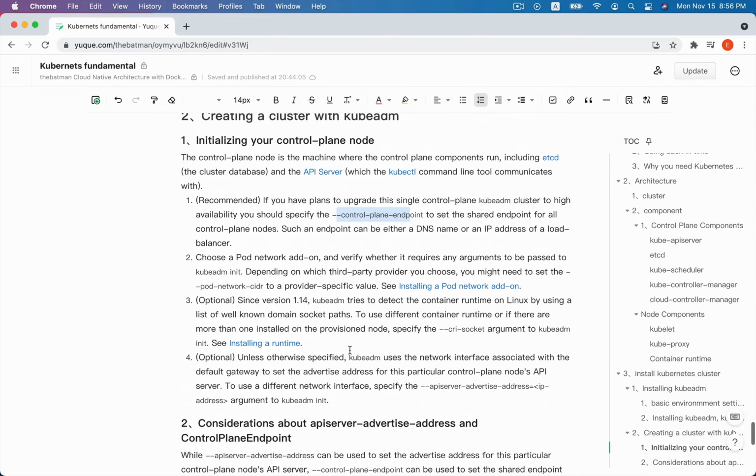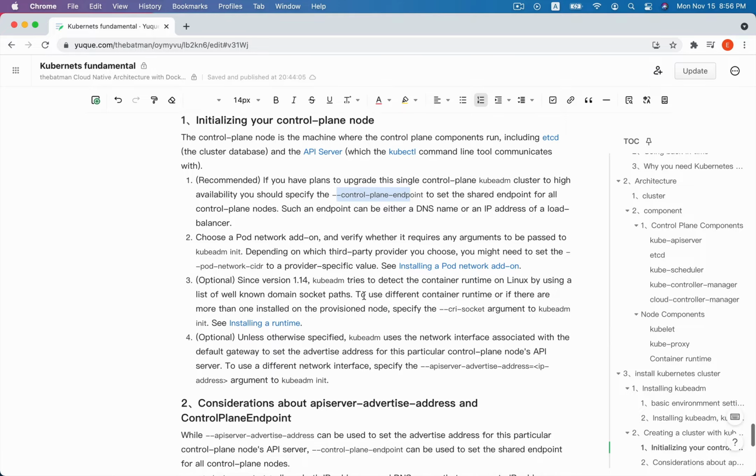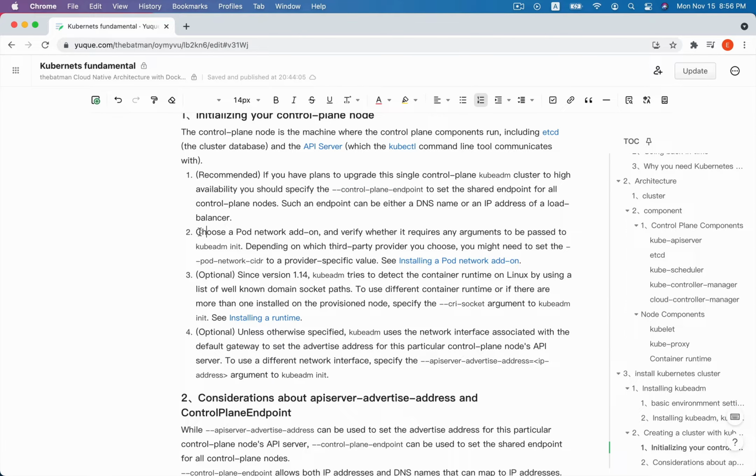And the second, we need to choose a pod network add-on and verify whether it requires any argument to be passed to kubeadm init. So we need to set the pod network CIDR to a specific value.